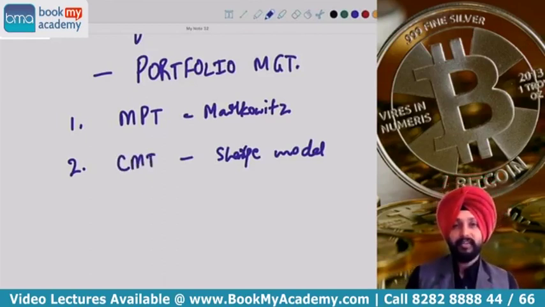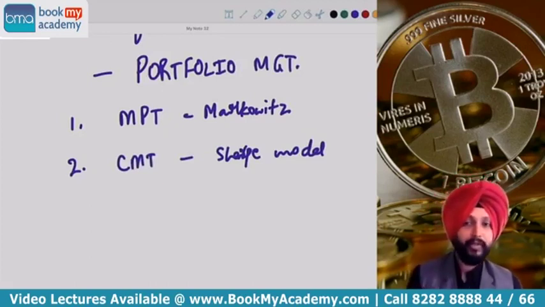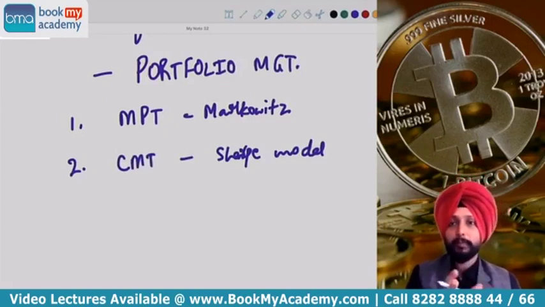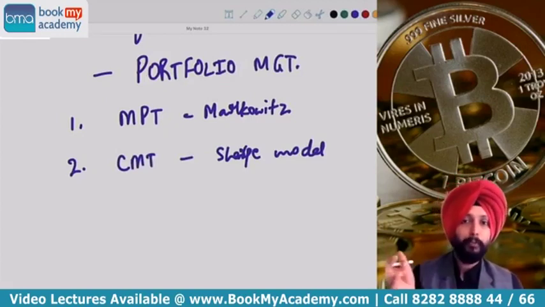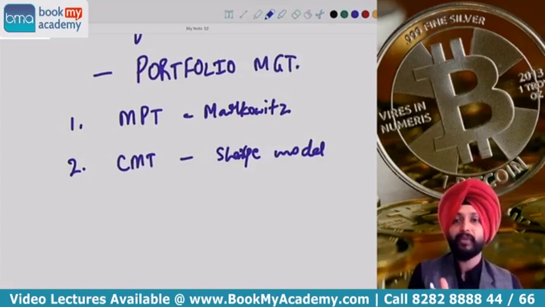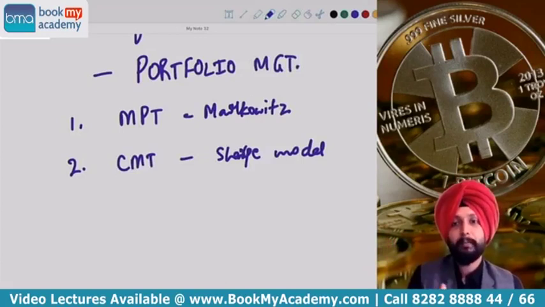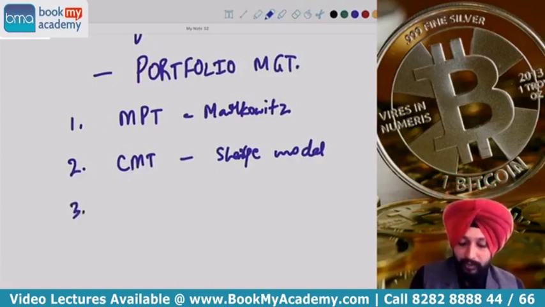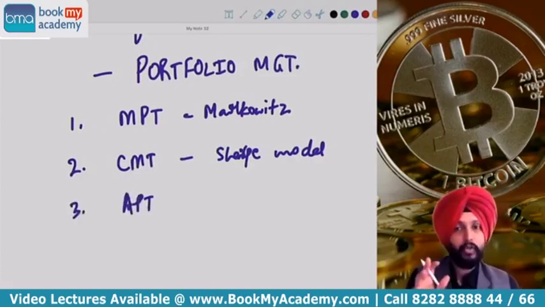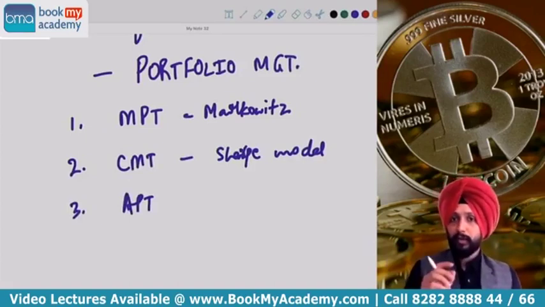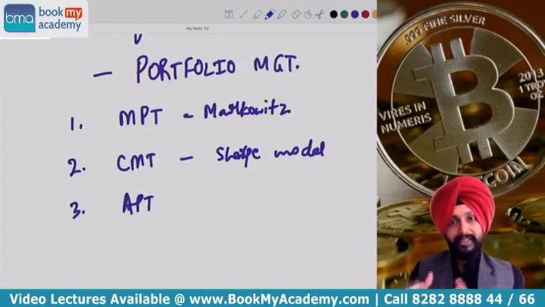So capital market theory is what I told you has the maximum weightage. One good reason for that is because you have the concept of CAPM and beta computation. Both of them fall under CMT. In fact, we discussed that CMT ultimately transformed into CAPM itself, and so CAPM becomes an integral part of this particular theory. And the last theory that we did and is least tested in exam is called arbitrage pricing theory, that is APT model. We had very limited coverage on this, but still you got to do it.